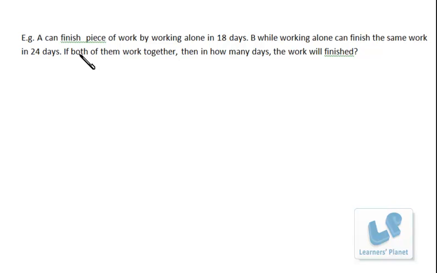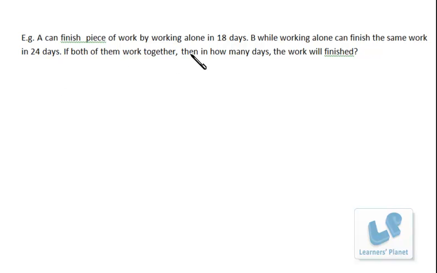Here, we can see that A can finish the work in 18 days and B can do the same work in 24 days. That means B is less efficient than A. But both of them are working together. That means definitely the number of days should be less than 18. Okay. Now how do we calculate the number of days? Let's do it.